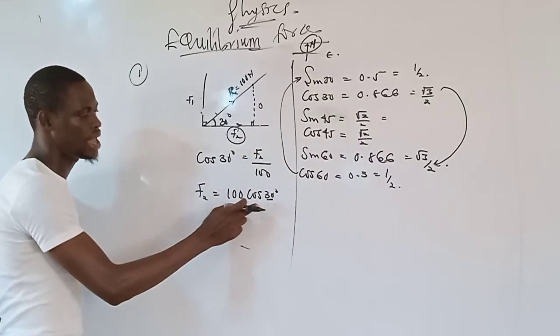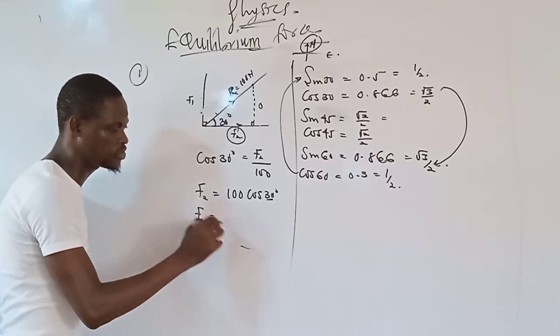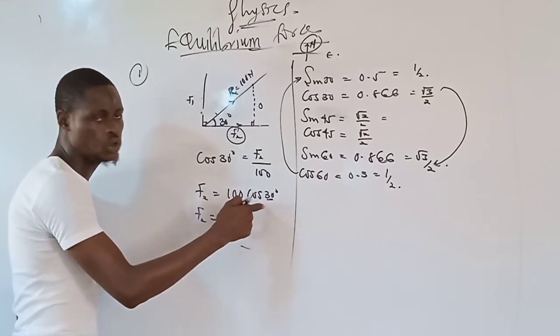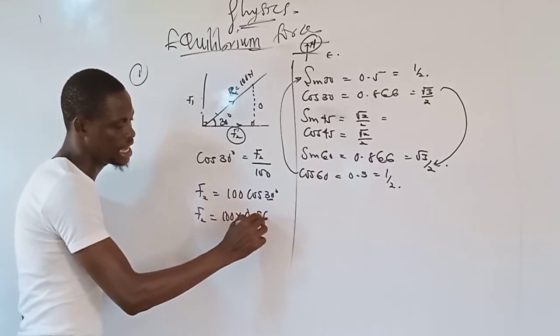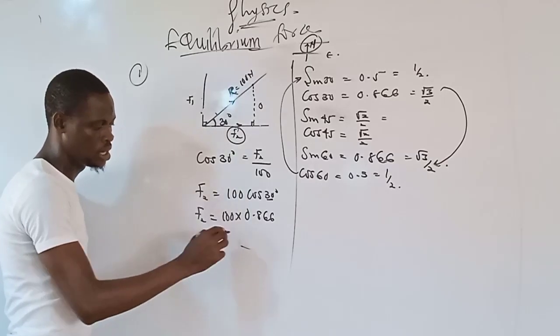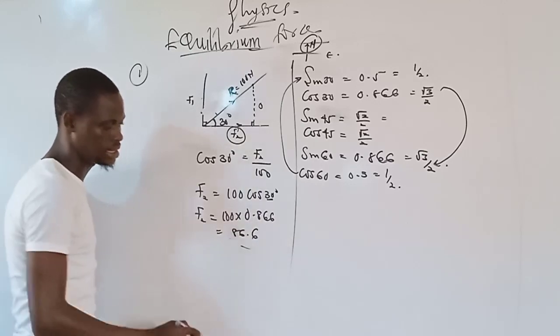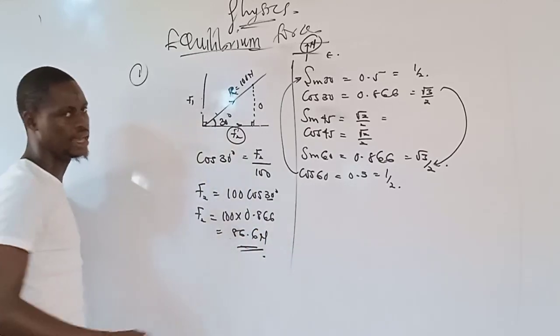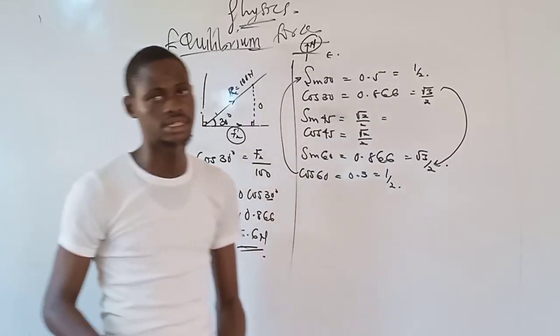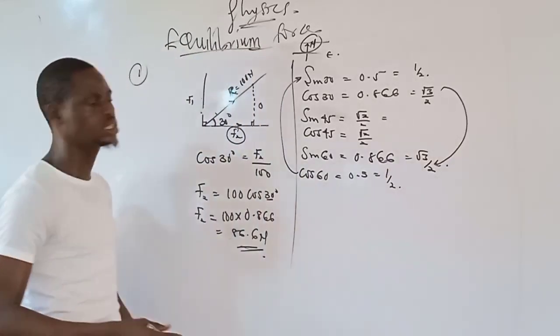So from here, we know that my cos 30, this is my F2. F2 is going to give me 100 times cos 30. Cos 30 is 0.866, which is going to give us 86.6 Newton. That is my answer. If you multiply 100 times 0.866, I'll be having 86.6 Newton.